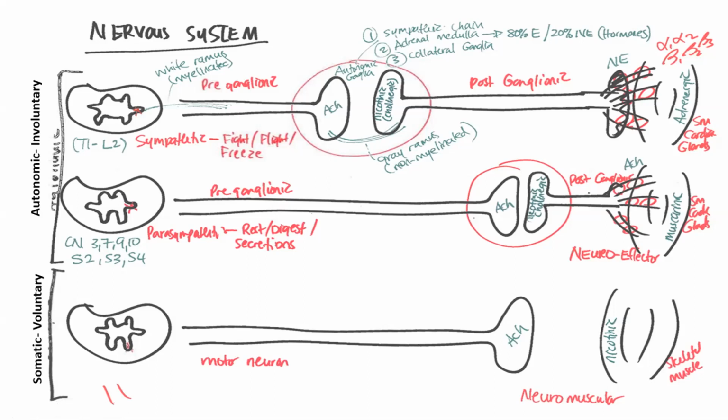If it's in the sympathetic system, the neurotransmitter will always be norepinephrine or epinephrine, right? Those are binding to adrenergic receptors. In the parasympathetic side, it's going to be acetylcholine as well. And we talked about one small exception to this rule, which was sweat glands, which is not a big deal, but I want you to be aware that there is an exception to this rule. So postganglionic neurons in the sympathetic side release norepinephrine, which binds to adrenergic receptors. And then postganglionic neurons in the parasympathetic release acetylcholine. These are binding to muscarinic receptors.